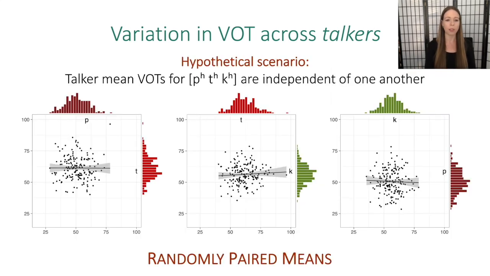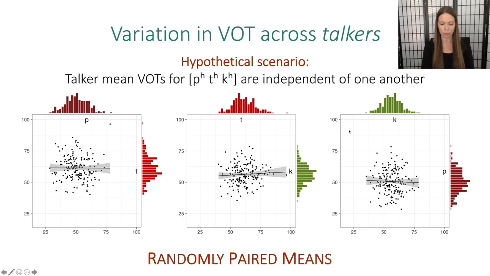If that were the case, so if the talker mean VOTs for P, T, and K are independent of one another, what we should see is basically no correlation between pairs of talker means between the places of articulation. So here we have the marginal histograms representing the range of talker means for a given stop consonant, like P here on the x-axis, T on the y-axis here, and each point is a pair of talker-specific mean VOTs. And so if there's complete independence in this mapping from surface segment to phonetic targets, we would expect a